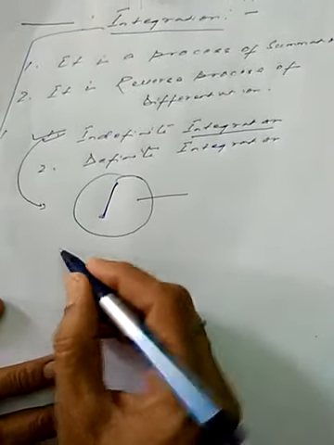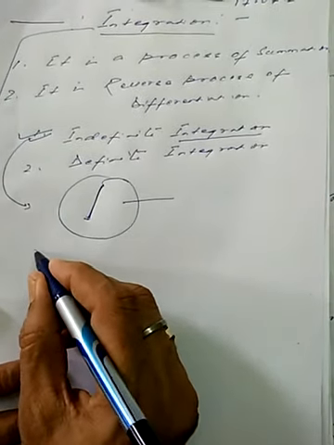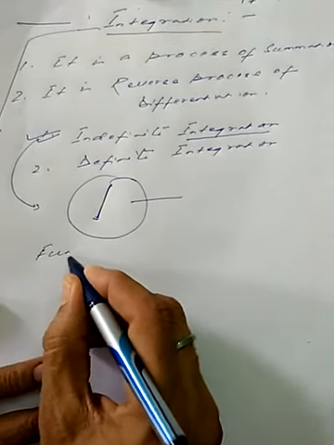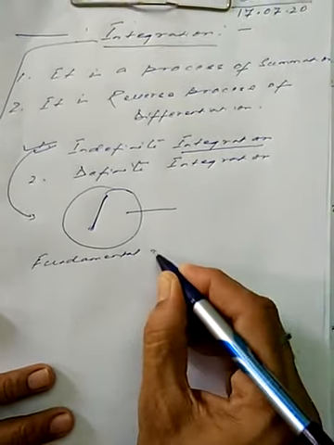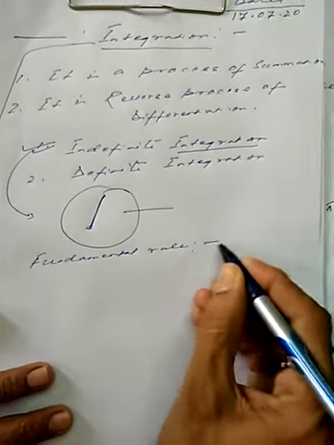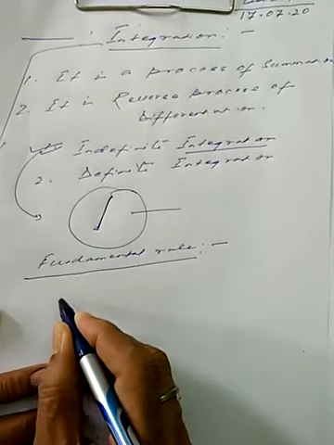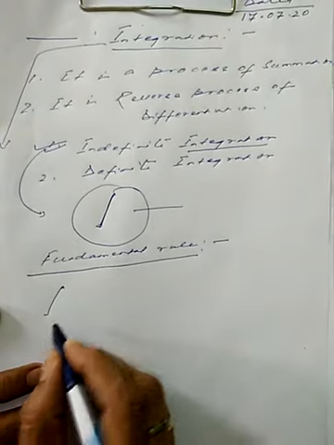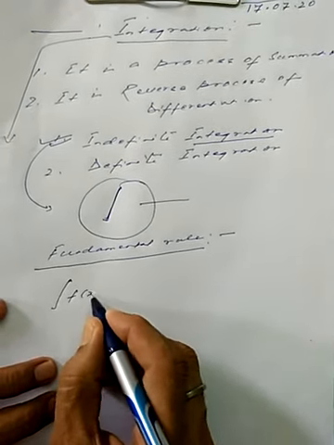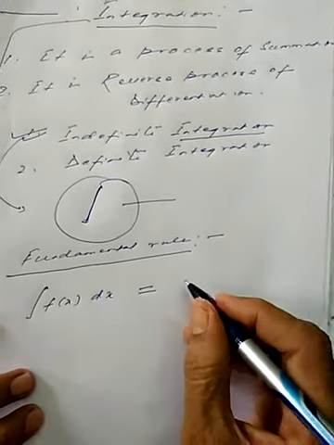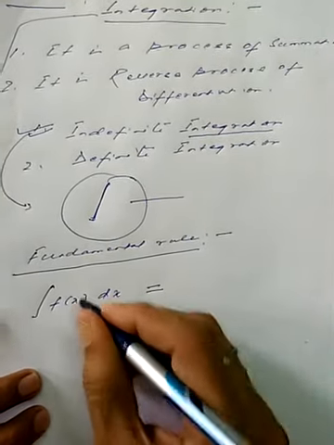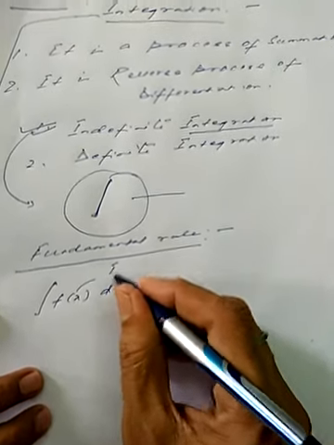So indefinite integration, what are the fundamental rules for that? When we integrate a function f(x), this is equal to, this is said to be the integrand.